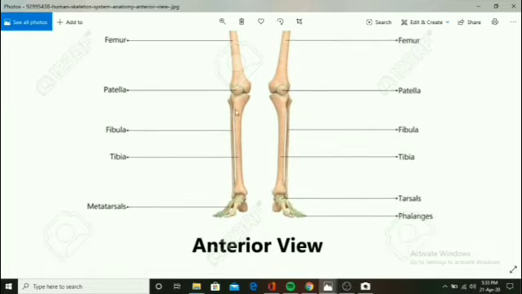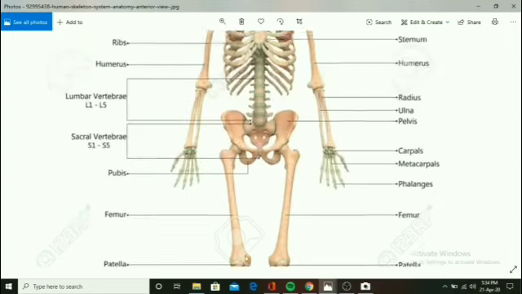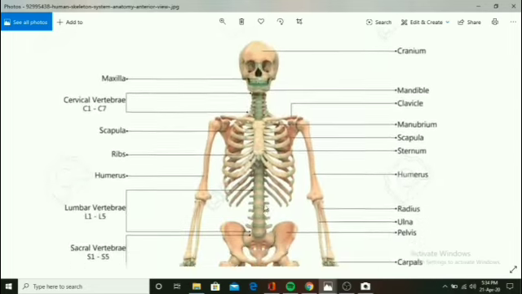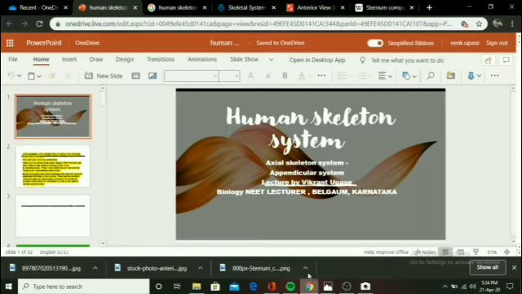Below the femur is the patella, and below the patella there are the fibula and the tibia, and then there are tarsals, metatarsals and phalanges, and finally there are the digits. So this was all about the anterior view of the human skeleton system.